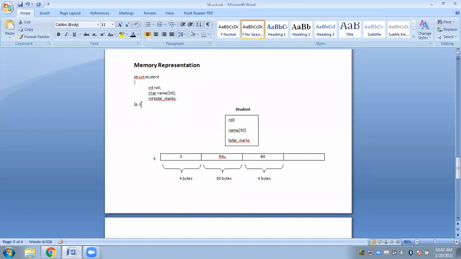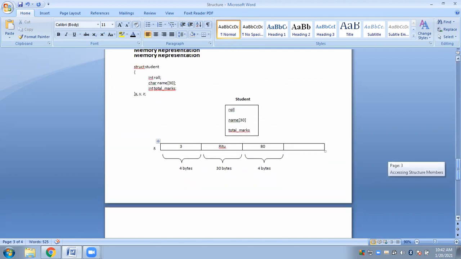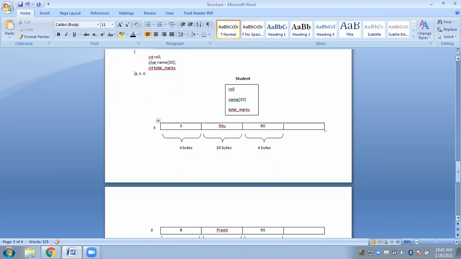Suppose again you want to store information for the third student, say Z. The variable you have taken is Z. For this particular student, again 38 bytes of data will be assigned, inside which you will be storing the information. Have you understood the memory representation, or is there any doubt?